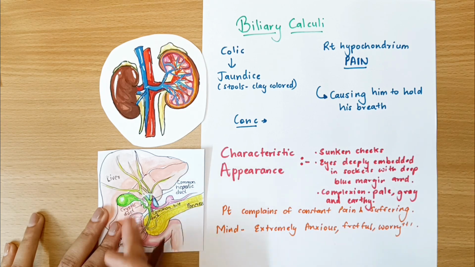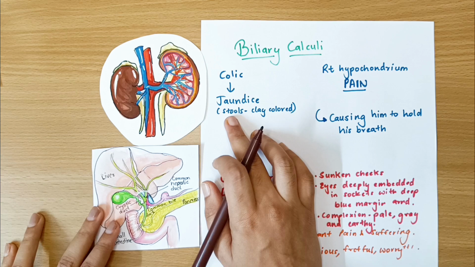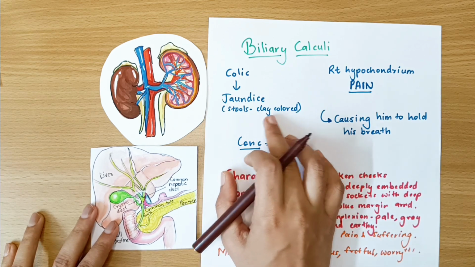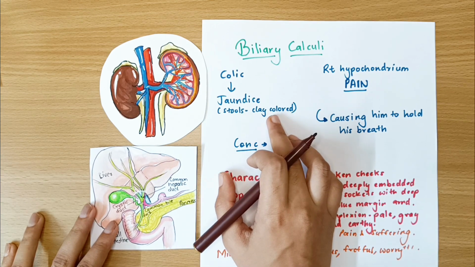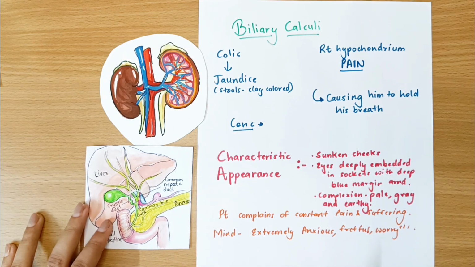And since it is not going to your intestines, your stools will not be colored like they are usually colored, and they will become clay colored. So the pigment will be less, because the pigment in your stools is because of the bile, so that will be reduced.